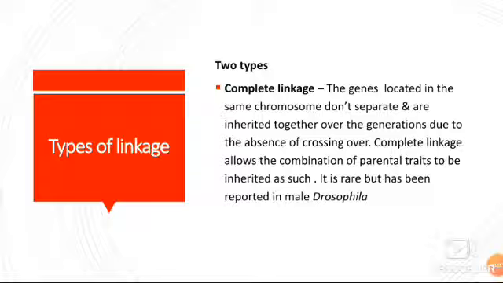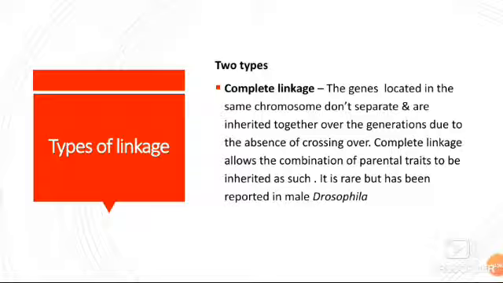The genes do not separate and are inherited together over the generations, and this occurs because there is absence of crossing over. In complete linkage, the combination of parental traits is inherited as such. That means the characters of parents are passed on to the generation without any change.